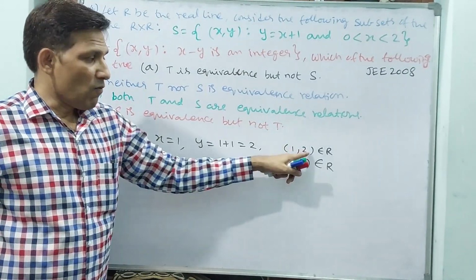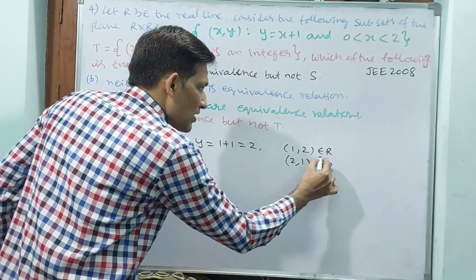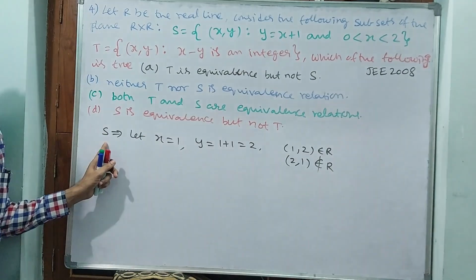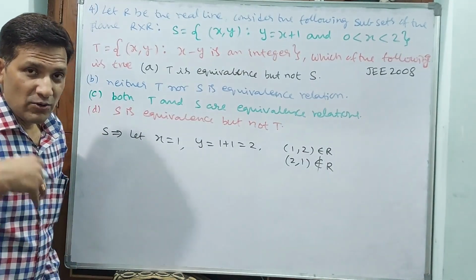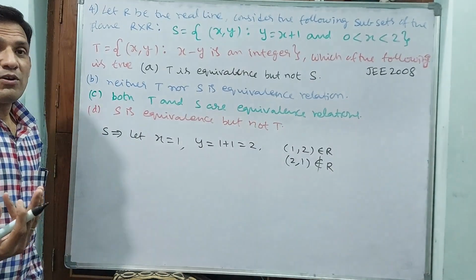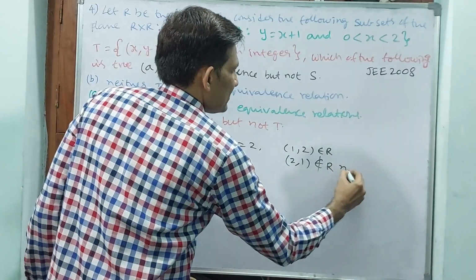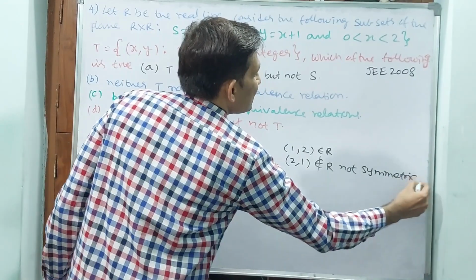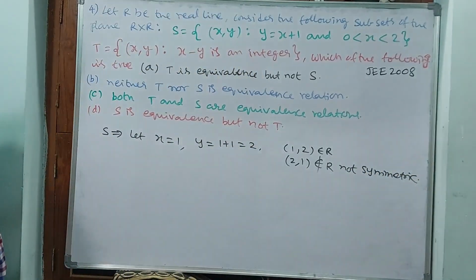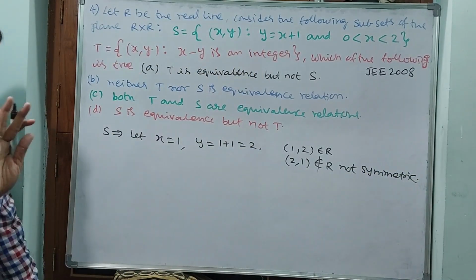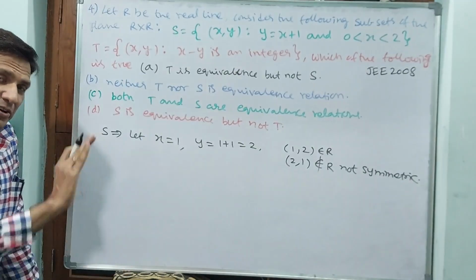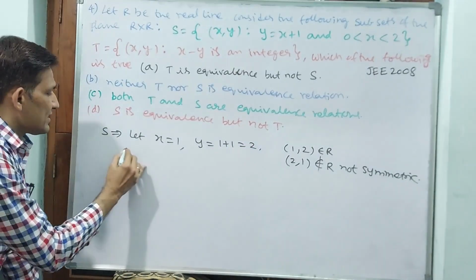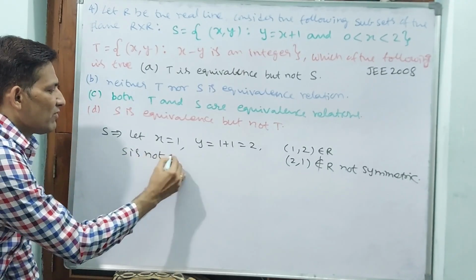That means see, 1, 2 belongs to R, 2, 1 does not belong to R. But this is enough for deciding S is not symmetric. See, symmetric, reflexive, transitive, then only equivalence. But S is not symmetric, which means S is not an equivalence relation.